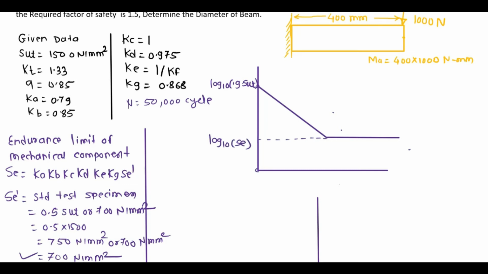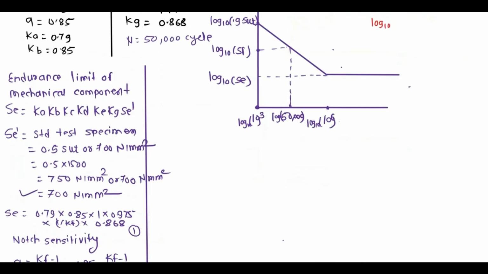Now our curve will start from how many cycles? 10 raised to 3, and it will become asymptotic at 10 raised to 6 cycles. That term also we have to write as log to the base 10. Now what we have to calculate is the fatigue limit value at 50,000 cycles. At 50,000 cycles we have to calculate the fatigue limit value of SUT.